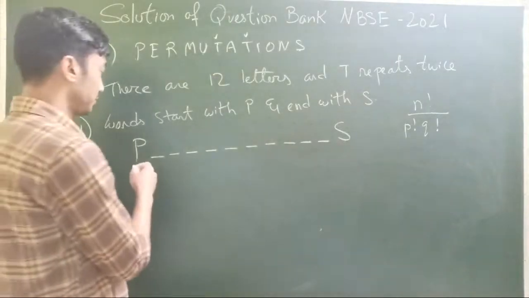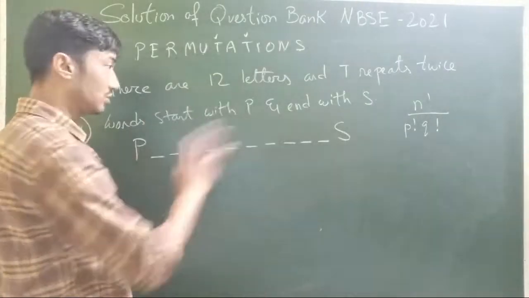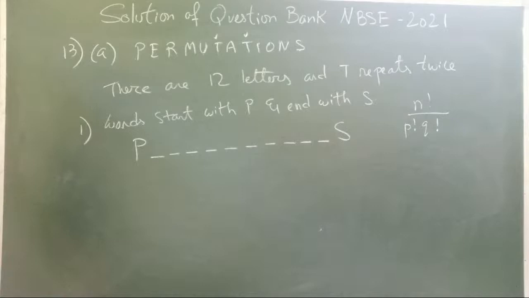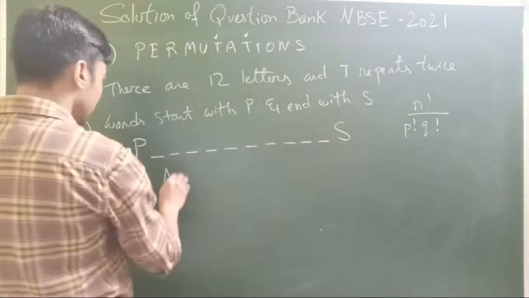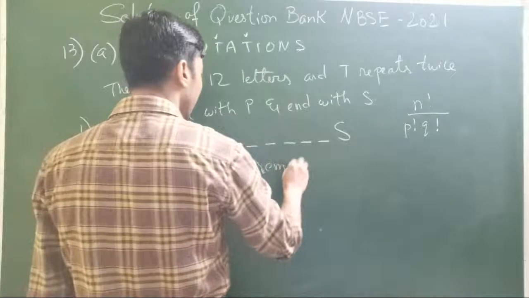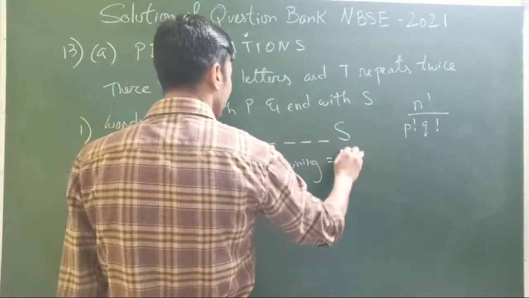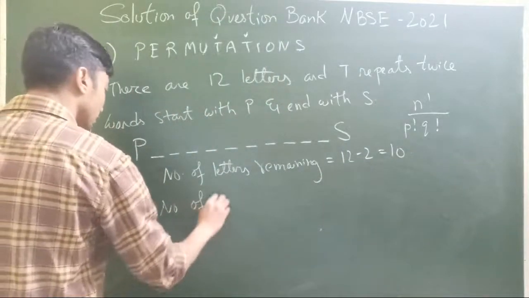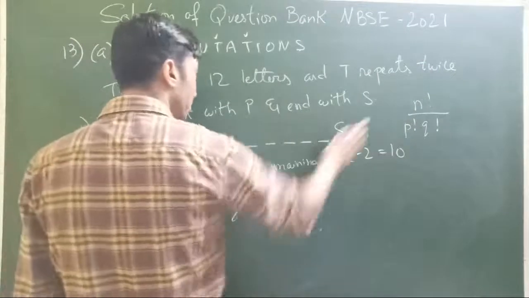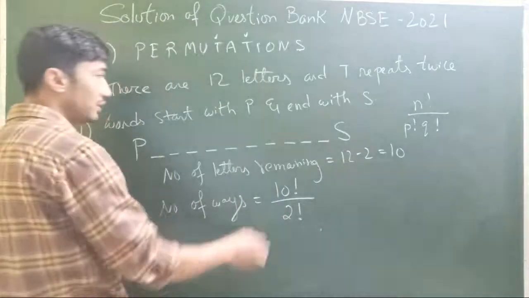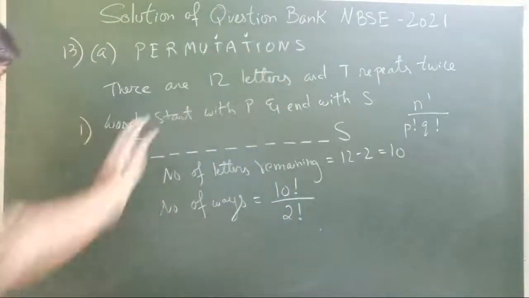So in that case, P starts with P. S, this too we cannot change. That means only these 10 letters can change. So in that case, the number of letters remaining is how much? 12 minus 2 letters already fixed, 10. So the number of ways of arrangement, using the formula, will be 10 factorial divided by 2 factorial. 2 factorial, why? Because t is repeated twice. So using that particular theorem.